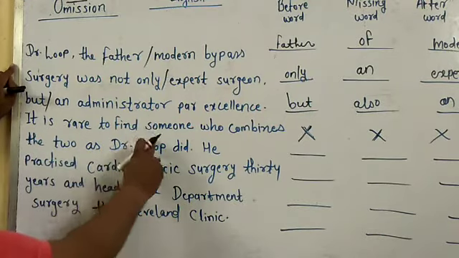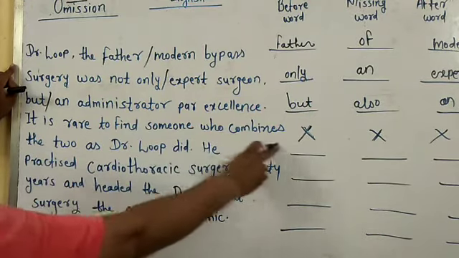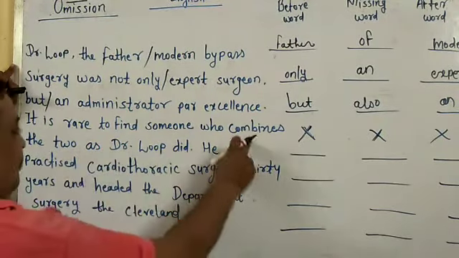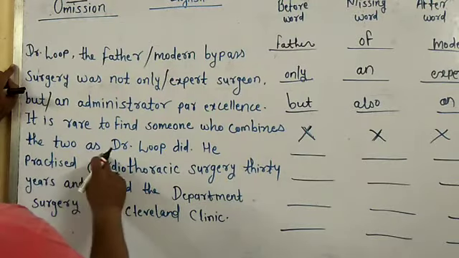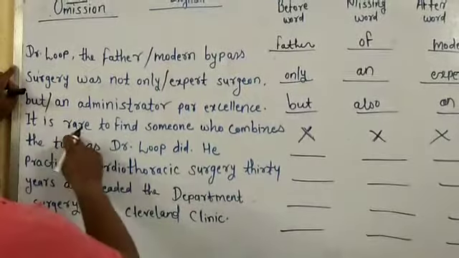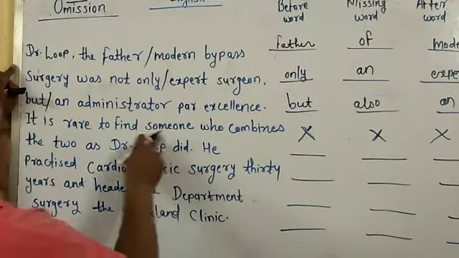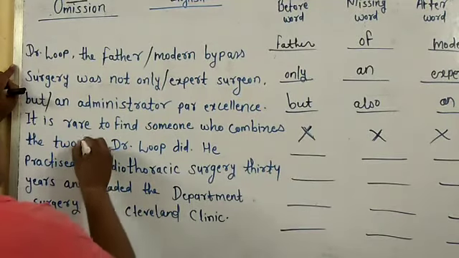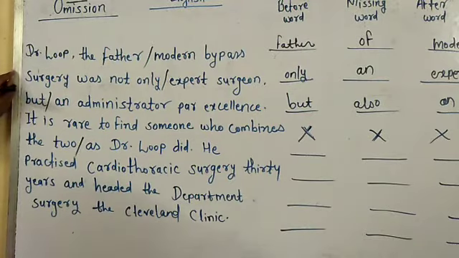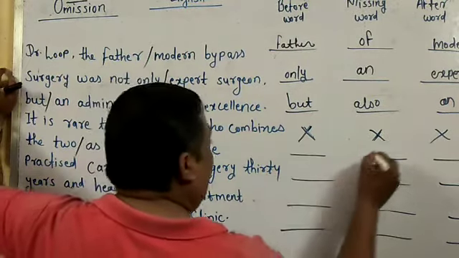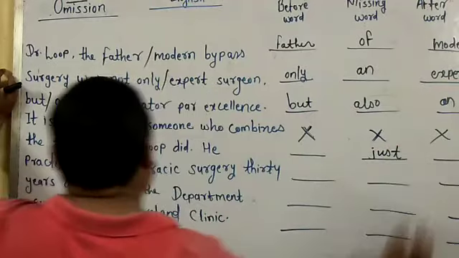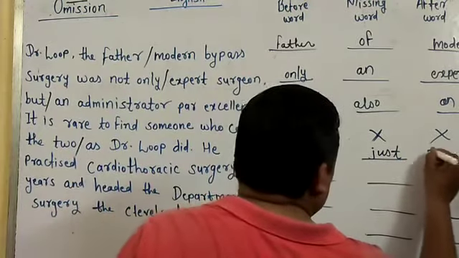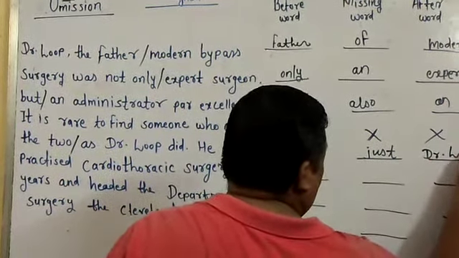It is rare to find someone who combines. Here is no missing word they have given. It is rare to find someone who combines the two as Dr. Luke did. It is rare to find someone, you will get such a person with great difficulty, who combines the two as, just as Dr. Luke did. Just as. What is the missing word? Just. Before word is to, after word is Dr. Luke.